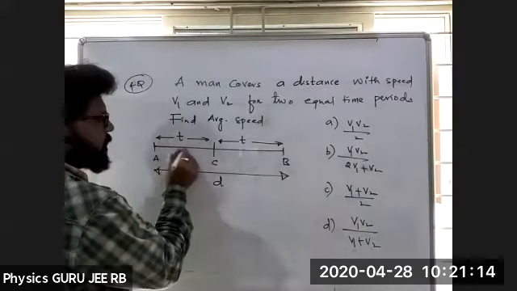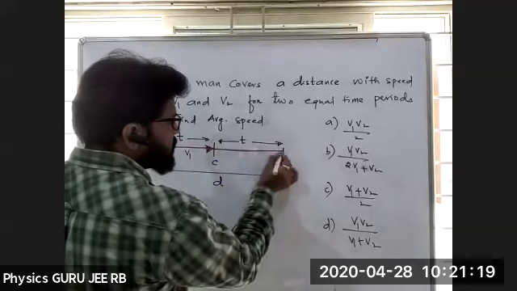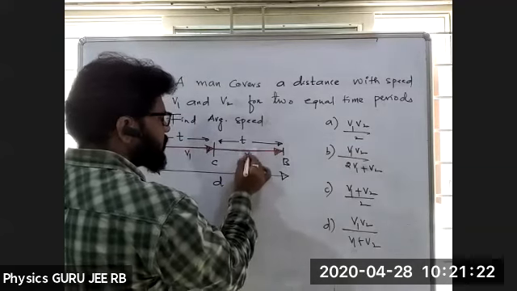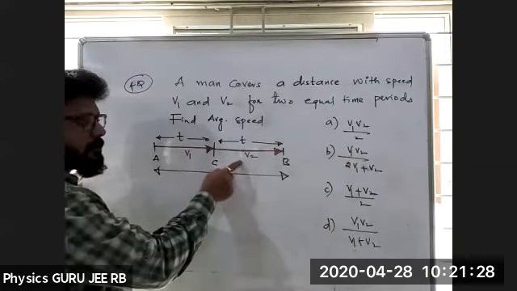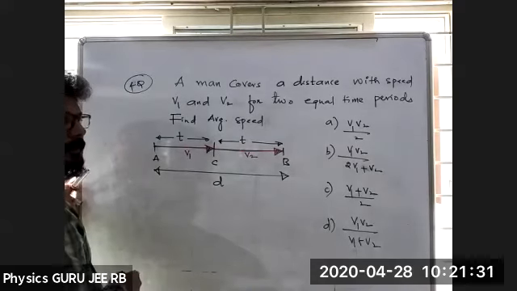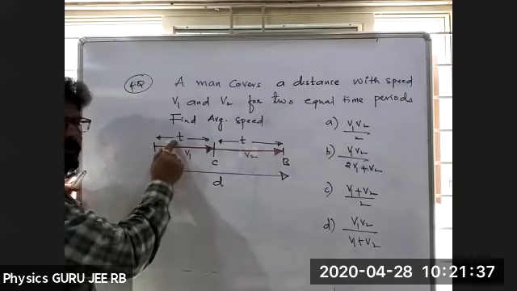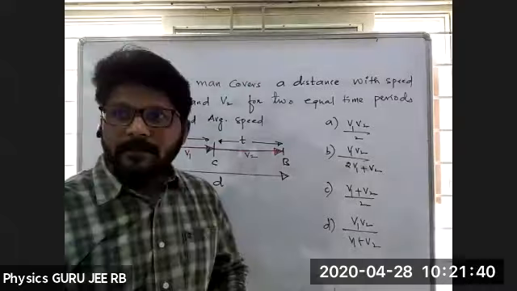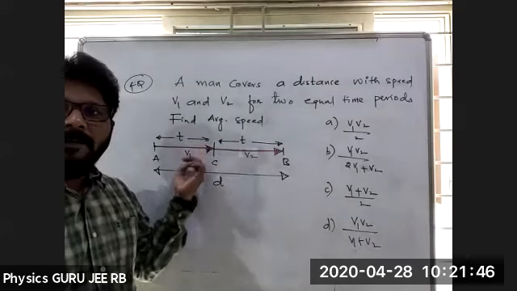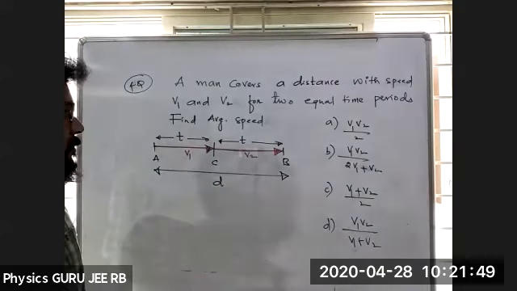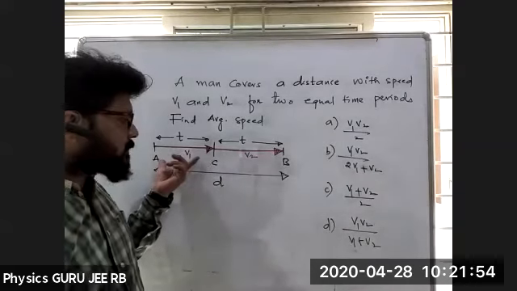So from A to C it moves with a speed of V1, and the remaining distance with a speed of V2. T with the speed of V1, T with the speed of V2. Now how do we calculate the distance from A to C?